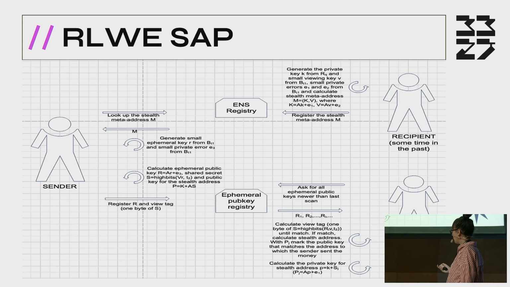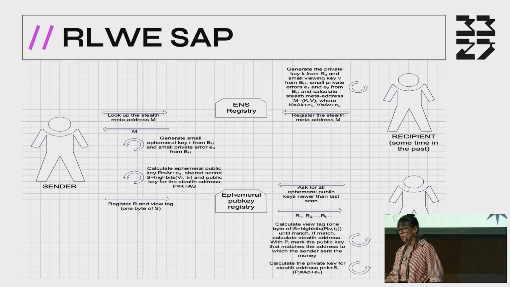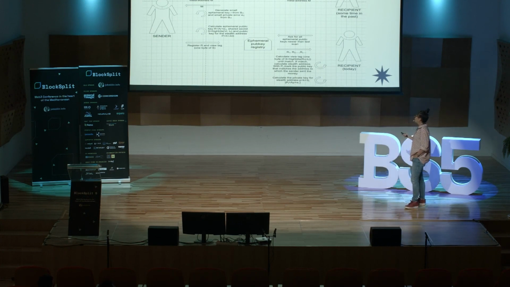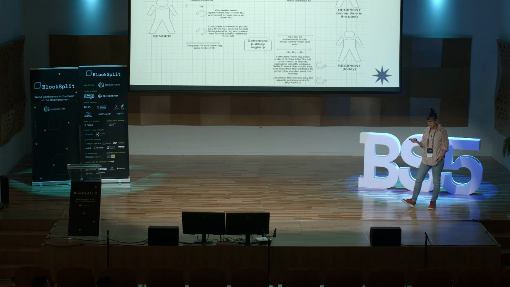After that, Alice will generate her private key and her public key. So she will generate a private key and she will generate her vector of errors in order to obtain her public key, okay? And she will add this public key to the ephemeral public key registry. But how can Alice calculate the new address of Bob? We will use a similar technique to the one we used in the Diffie-Hellman approach. So Alice will multiply here